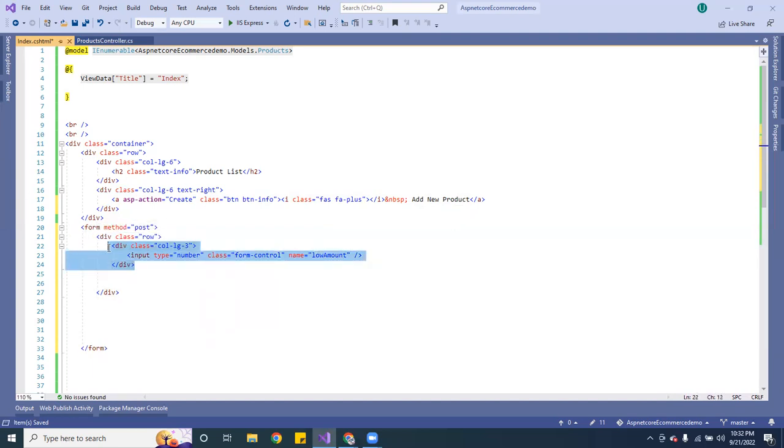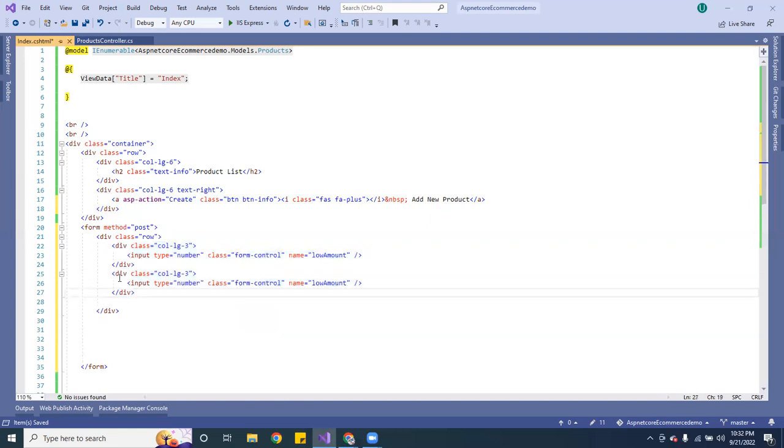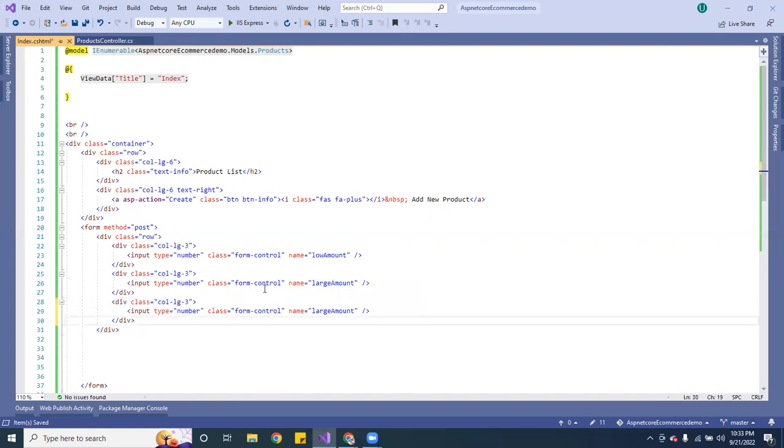So I'm going to create another input here. This one's going to be a number, and I'm going to call this one large amount. Okay. And the last one is going to be a button. So I give it another one. Here it's going to be a type submit.